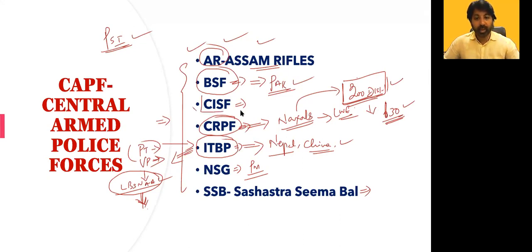And what is the role played by CISF? Central Industrial Security Force. The name itself indicates industrial security forces. They guard the major central government or state government security-related installations, for example nuclear reactors and airports. It is clear. Or public sector units where you are making atomic bombs, where you are enriching uranium, or where you are making missiles.